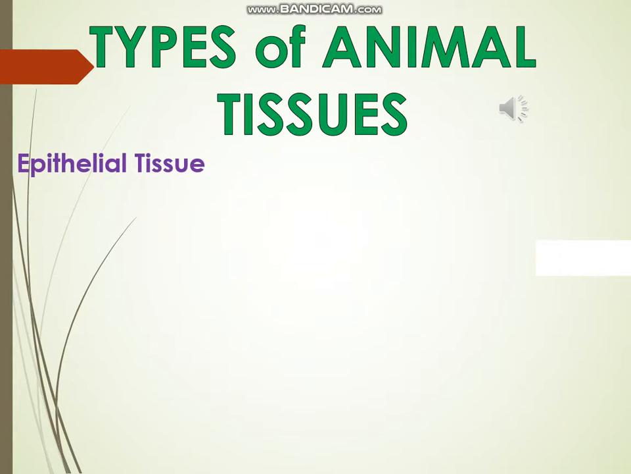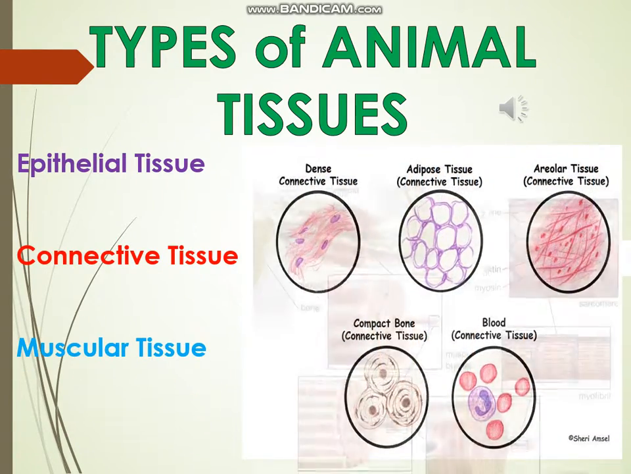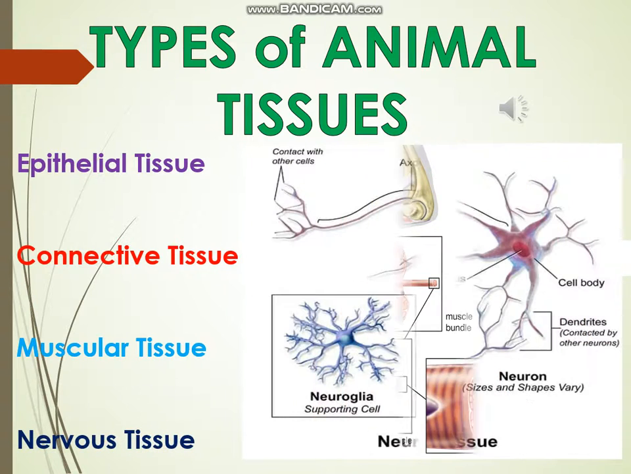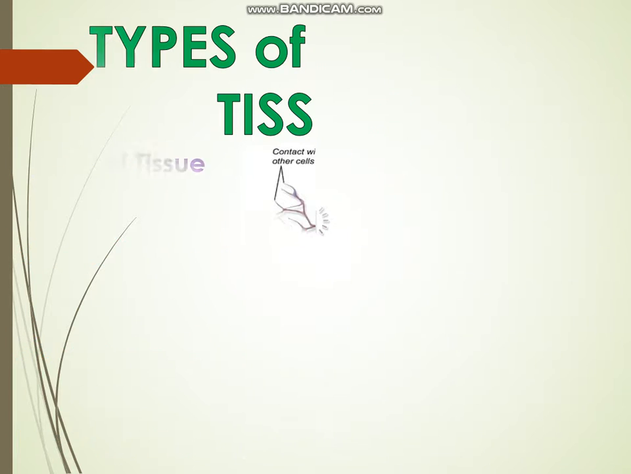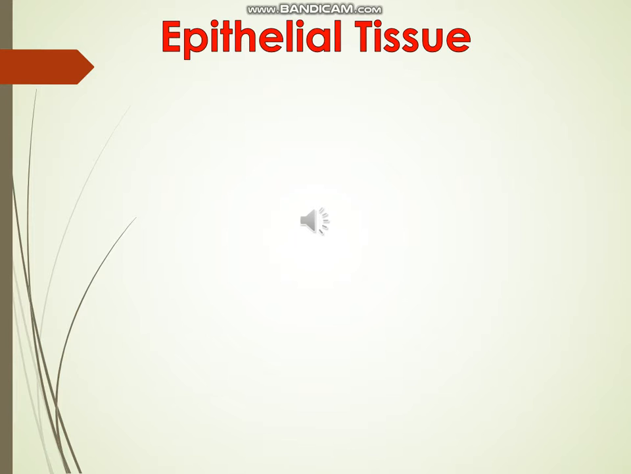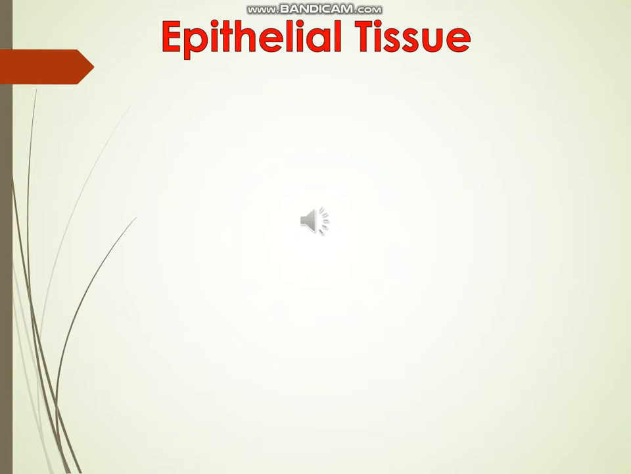The different types of animal tissues include epithelial tissues, connective tissues, muscular tissues, and nervous tissues. Let's start with epithelial tissue. Epithelial tissue forms the protective covering and inner linings of the body and organs. These tissues were the first to evolve during evolution and were first formed during embryonic development. They develop from the ectoderm, mesoderm, and endoderm of the embryo.